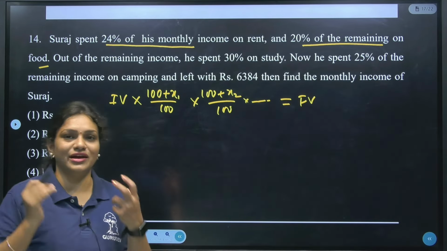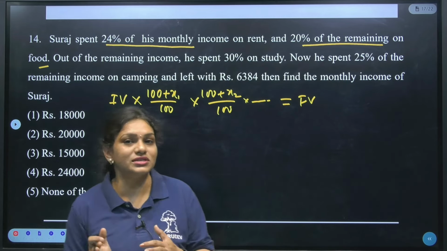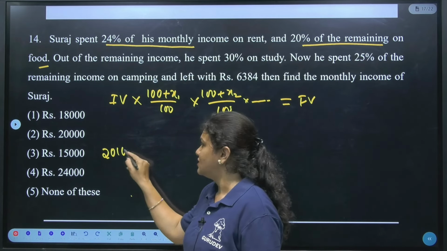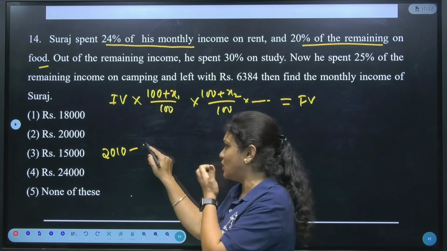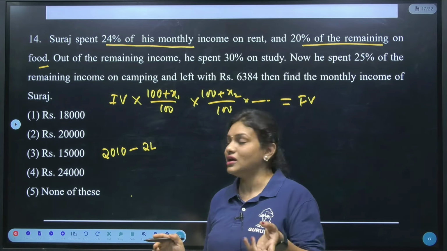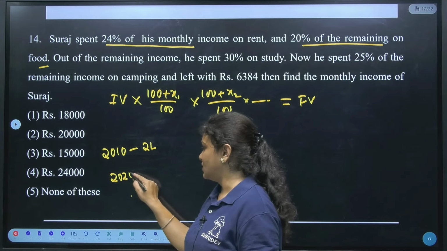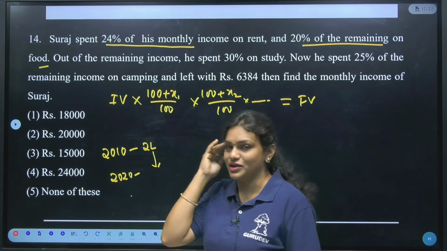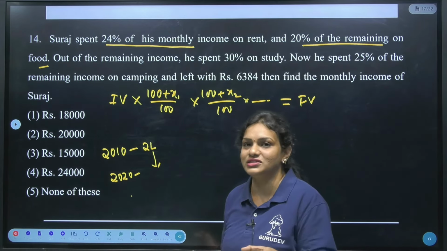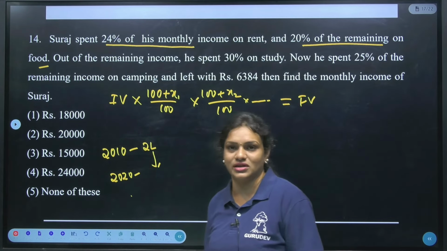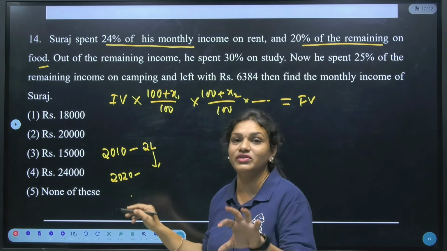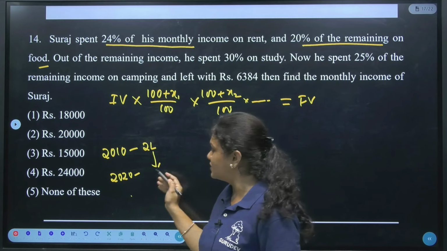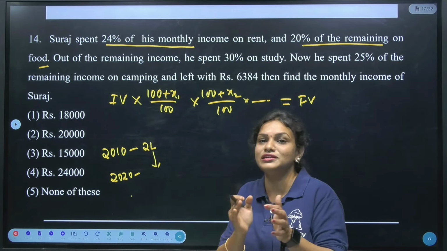So just try to understand here. One concept is there in percentage. For example, in 2010, there is a population of 2 lakh in one village. Next, in 2020, the population has increased by 10%. Just try to understand here: the 10% they have increased means we will take 10% of 2 lakhs, right? So based on that previous value only we are considering here. There is a chance of increment or decrement, whatever it is, successively. It is a continuation.